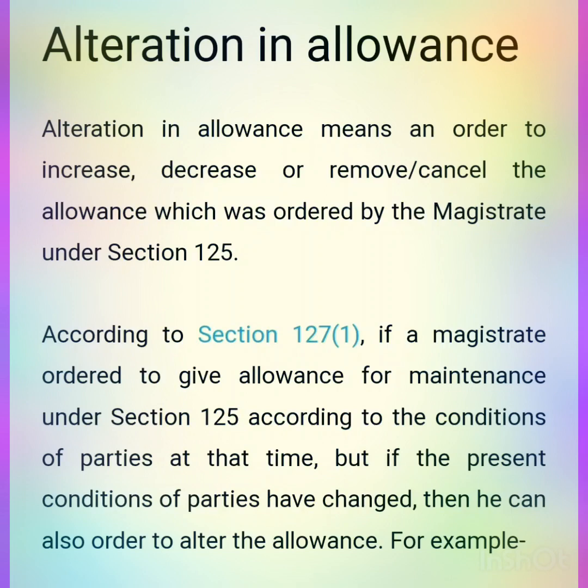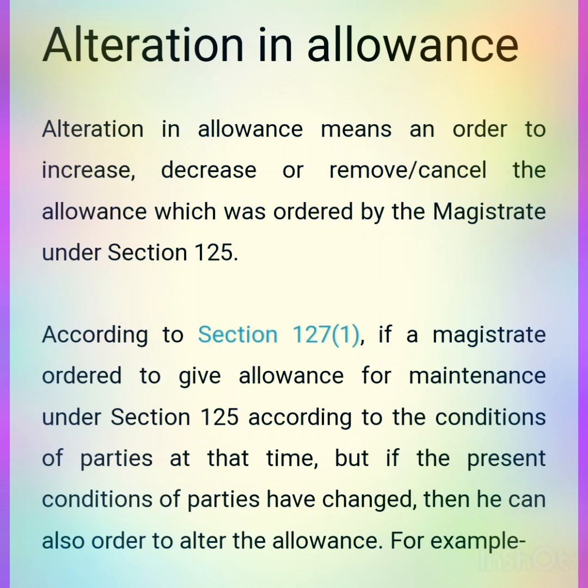Today we will see the alteration in allowance that is covered under Section 127 of CrPC. The alteration in allowance means an order to increase, decrease, remove or cancel the allowance which was ordered by the magistrate under Section 125. Section 125 deals with the maintenance awarded to the wife, children and parents.